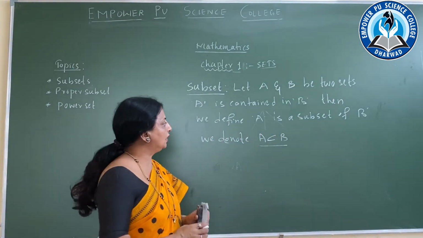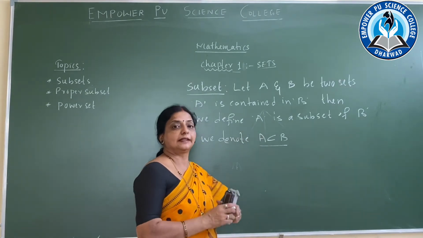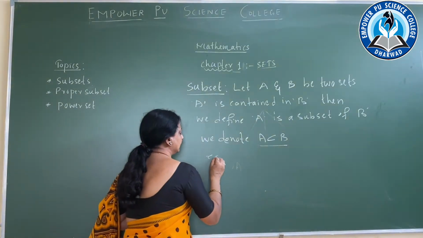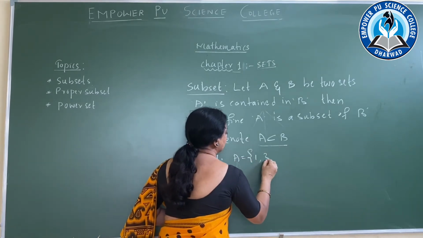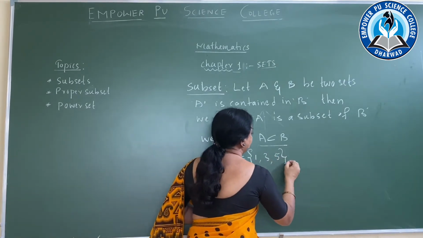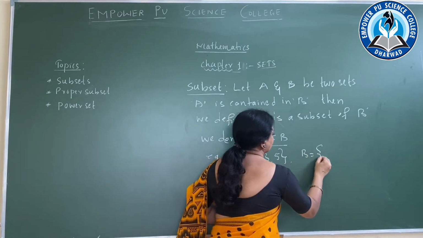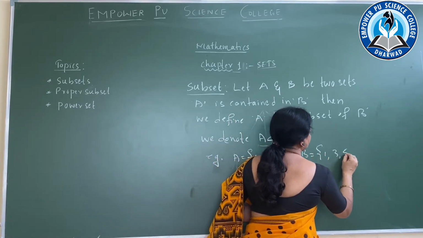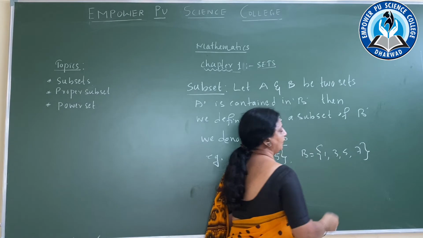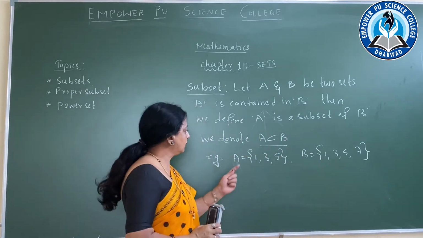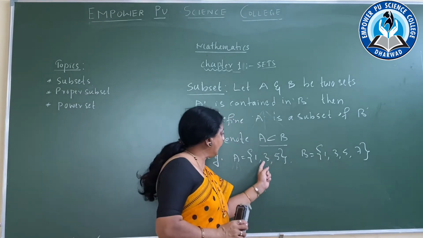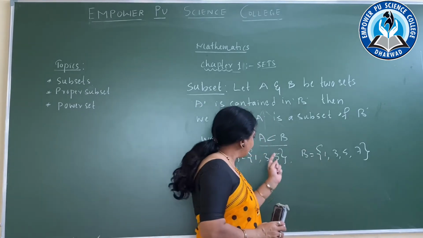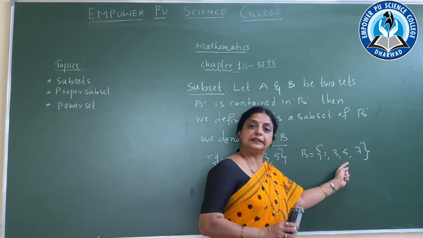Okay, have you understood? For example, A is equal to {1, 3, 5} and B is equal to {1, 3, 5, 7}. Have you understood? Then 1 is present in B, 3 is present in B, 5 is present in B. Is it?